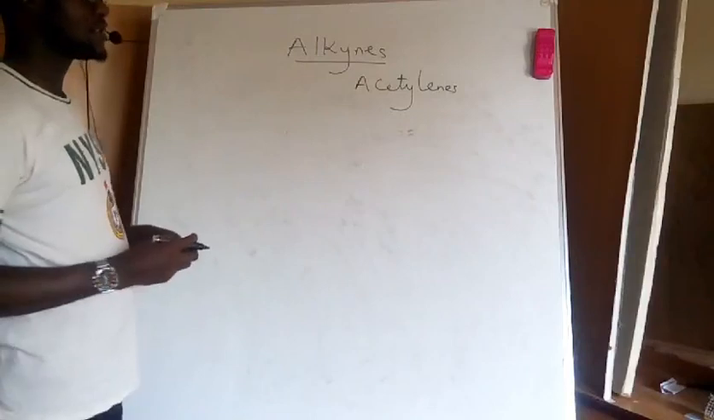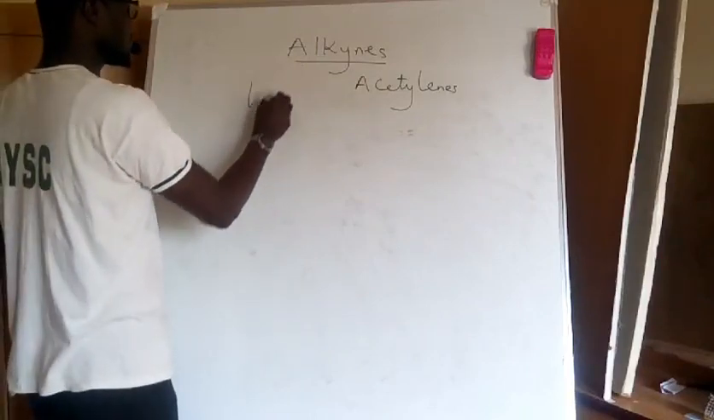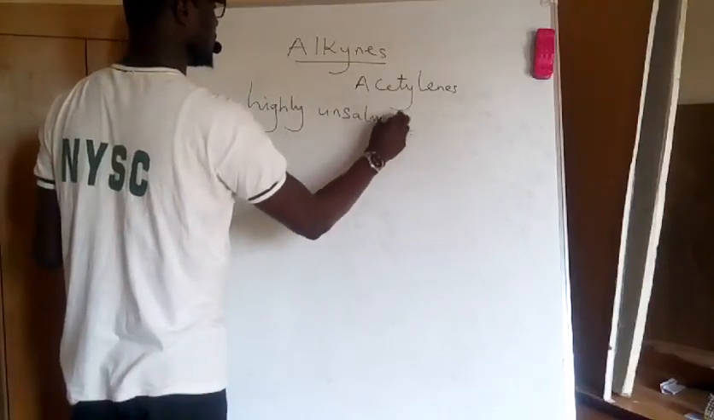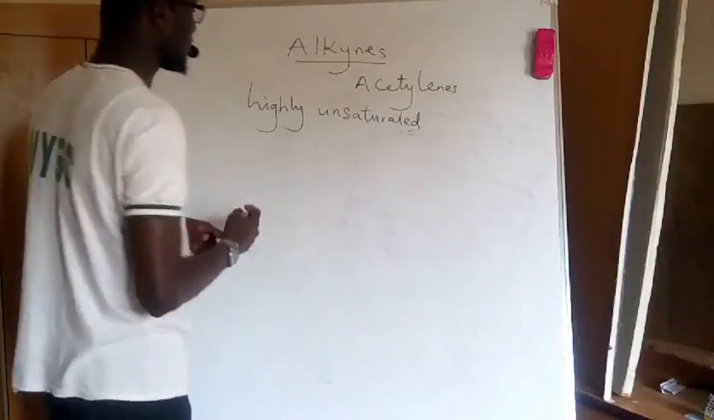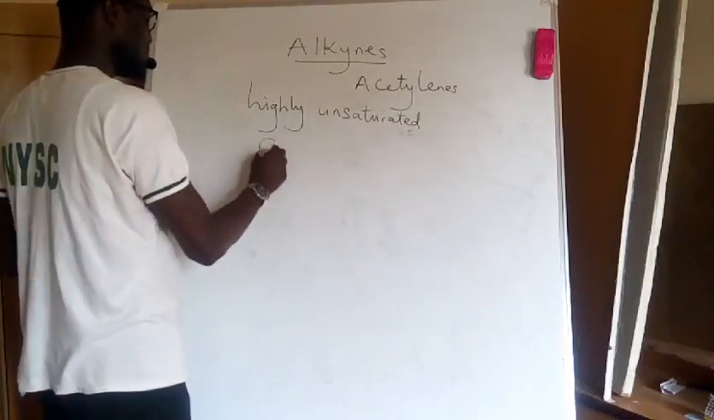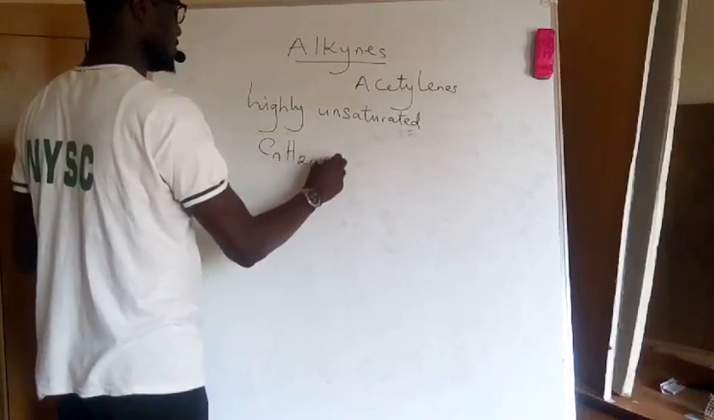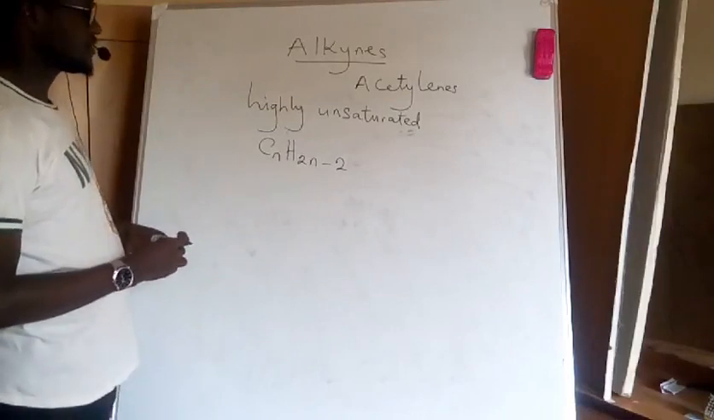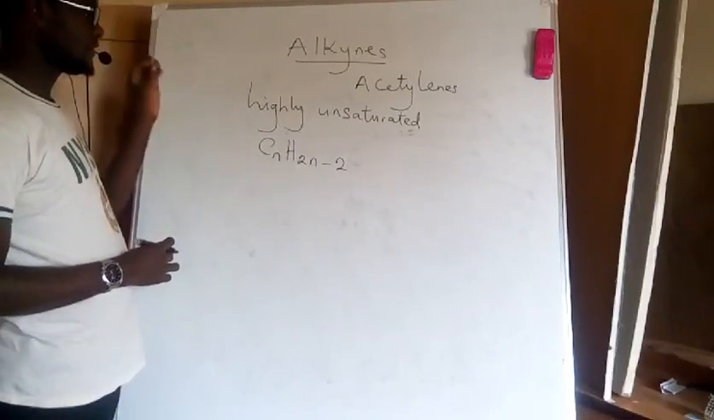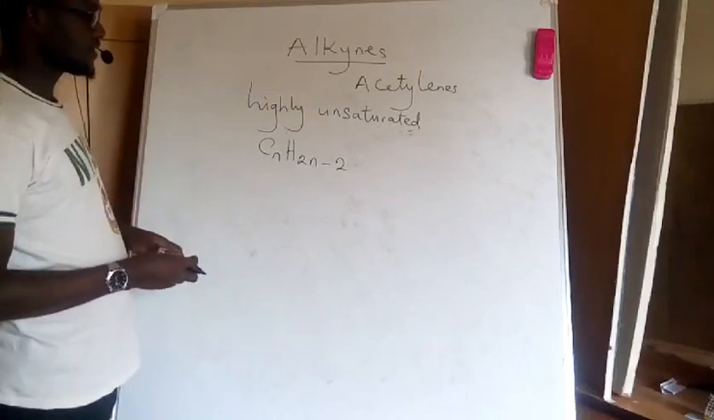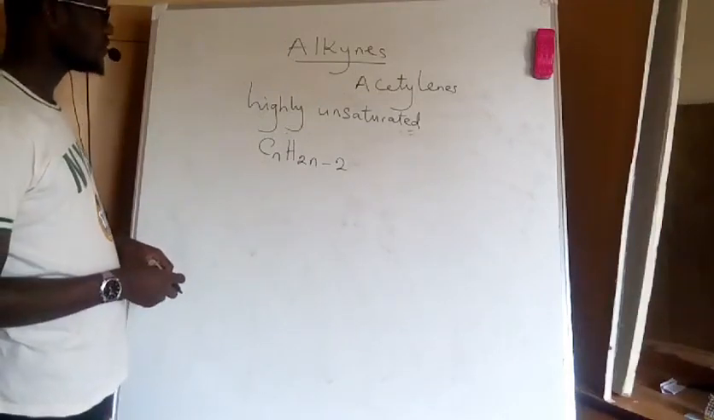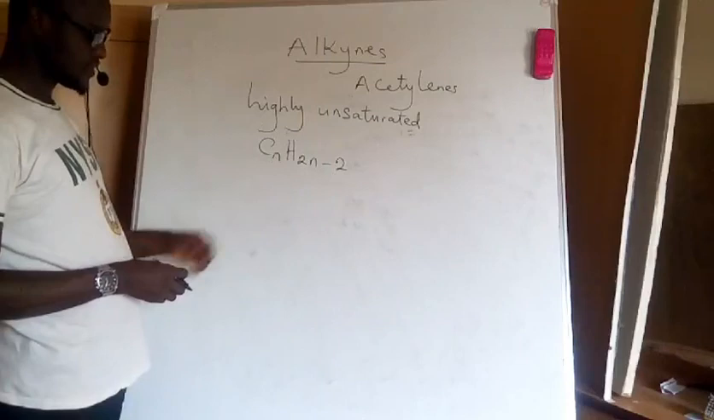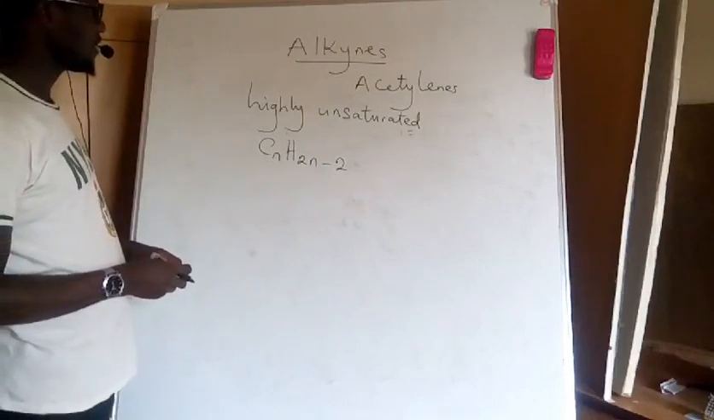Now alkynes are highly unsaturated compounds. They are highly unsaturated hydrocarbons with the general molecular formula CnH2n-2. The reason why these compounds are said to be highly unsaturated is because they are lacking 4 hydrogens, unlike alkenes that are lacking only 2 hydrogens. So this is the general molecular formula CnH2n-2, where this n represents the number of carbon atoms. So they are highly unsaturated.